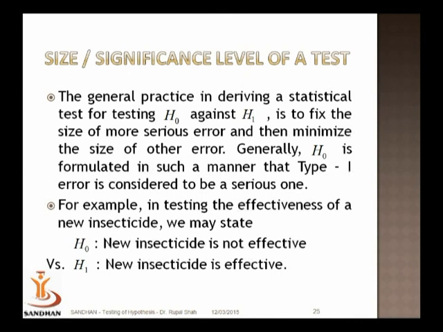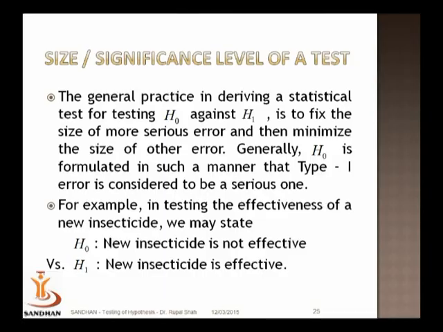So generally, the experimenter or researcher fixes the more serious error at some desired level. Suppose I feel that the probability of type 1 error, alpha, is more serious. I will say that I do not want to commit alpha beyond a particular level, say 5%.